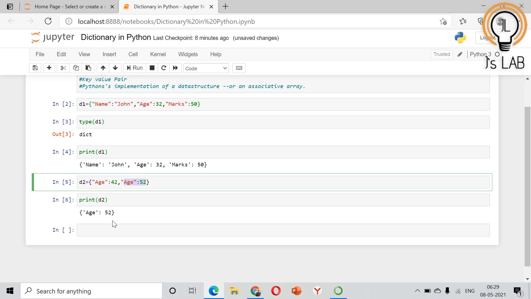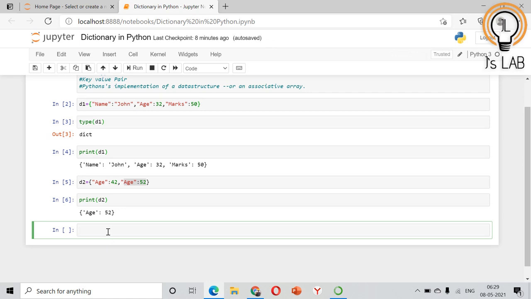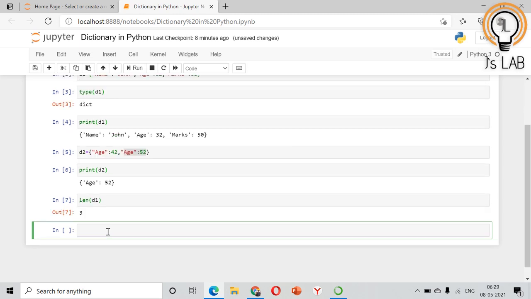Using the len function, you can find the length of the dictionary, that means how many elements are there. So len of D1 gives 3. So in dictionary D1, there are 3 key value pairs. That is the meaning. The values in the dictionary can be of any data type. That means it can be a string, an integer, or a boolean.